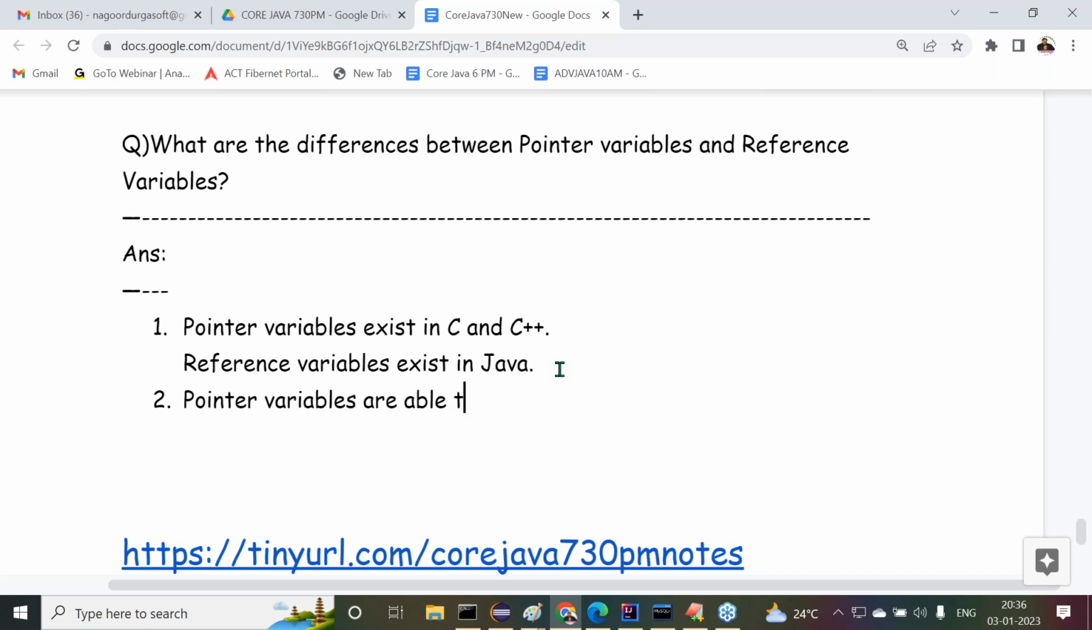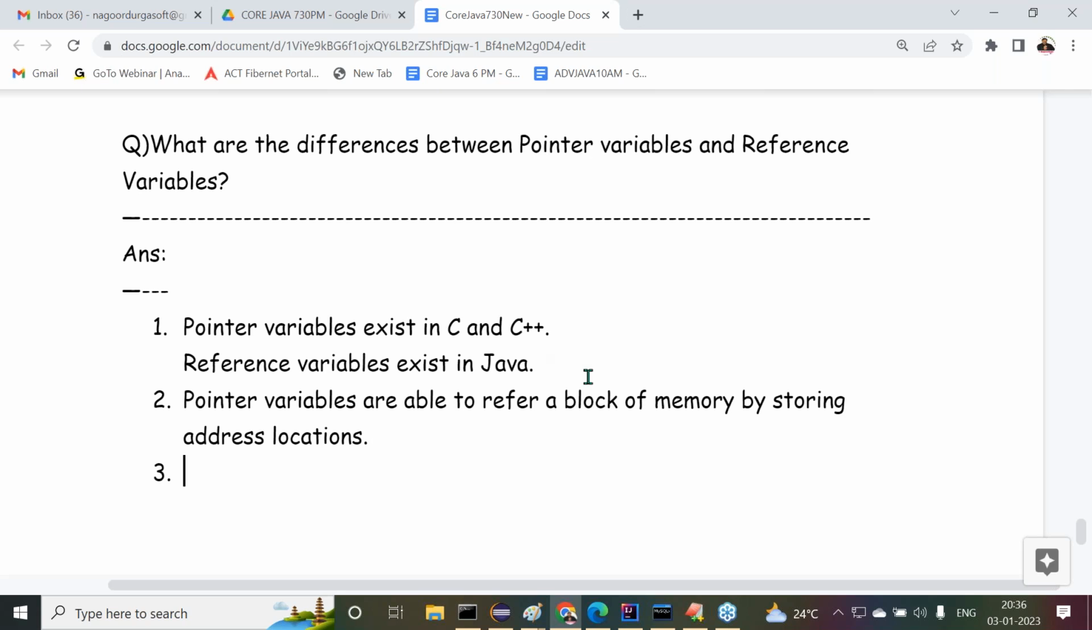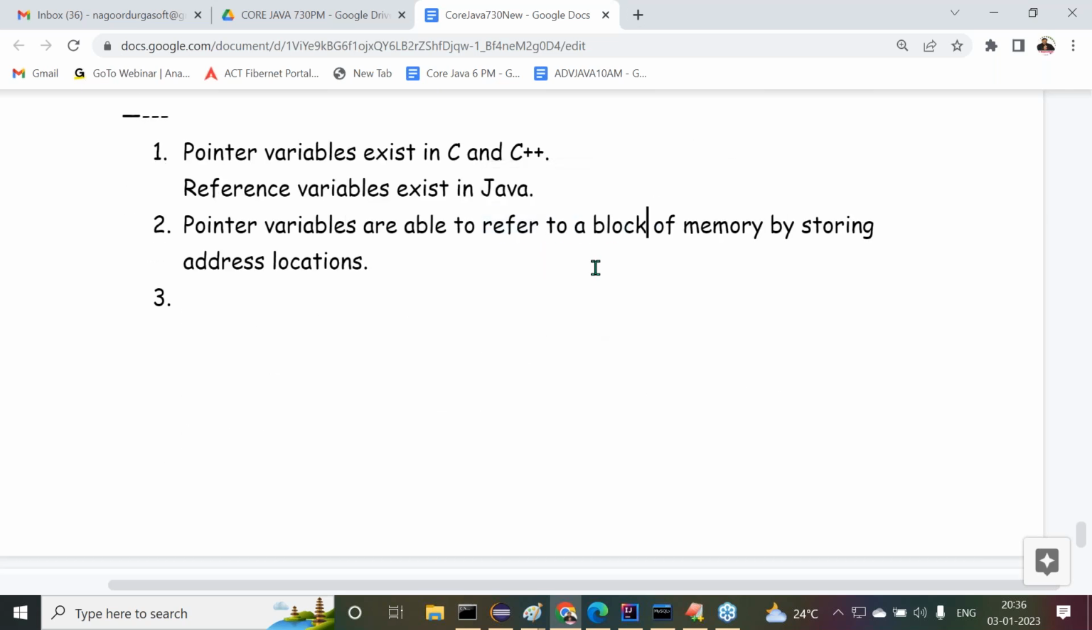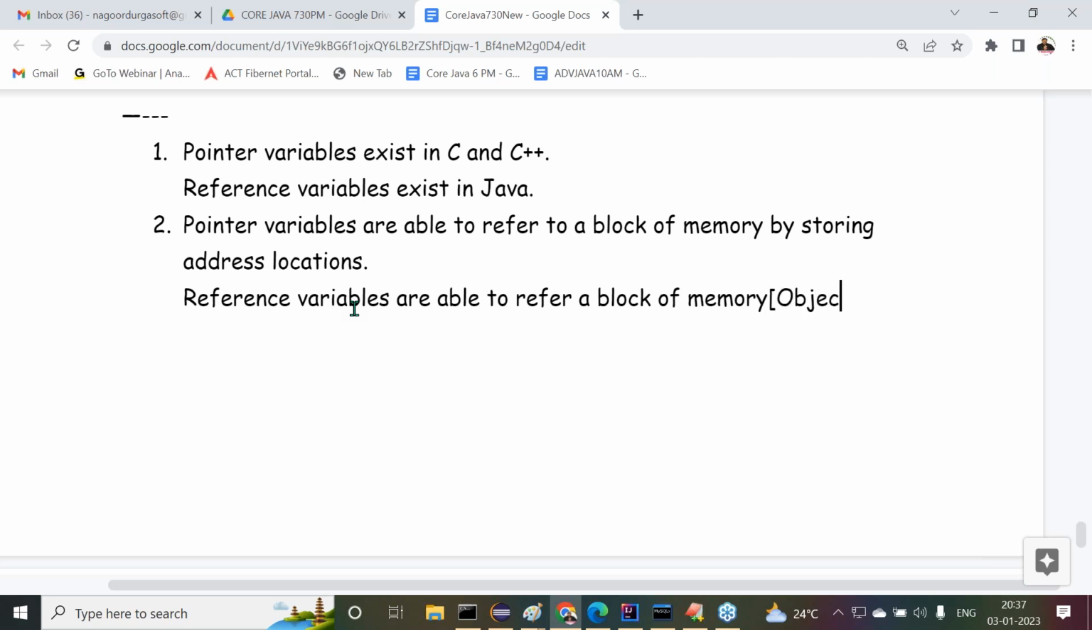Pointer variables are able to refer to a block of memory by storing address locations. But reference variables are able to refer to a block of memory, that is an object, by storing the object reference value. Then again there is a question: what is the object reference value?